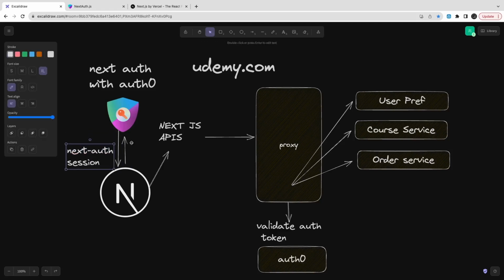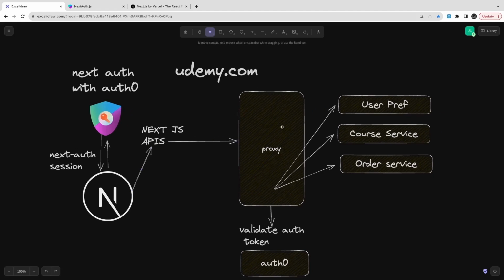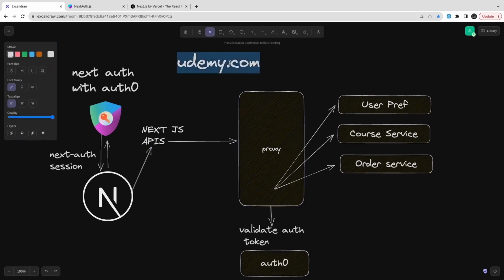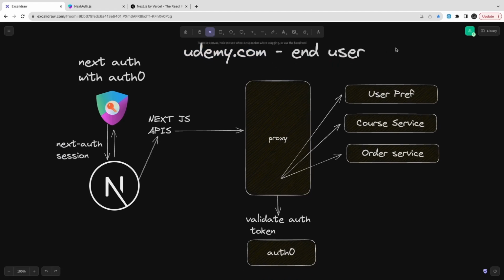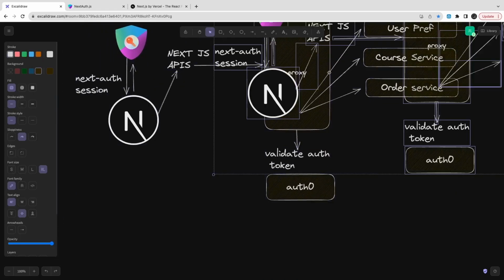All those different kinds of exceptions we can throw, and these Next.js APIs will check: okay, status code is like 401, 403, deal with it differently. Okay, so that is what we are doing with the help of this. So this is what the end user will see while accessing the Next.js application.